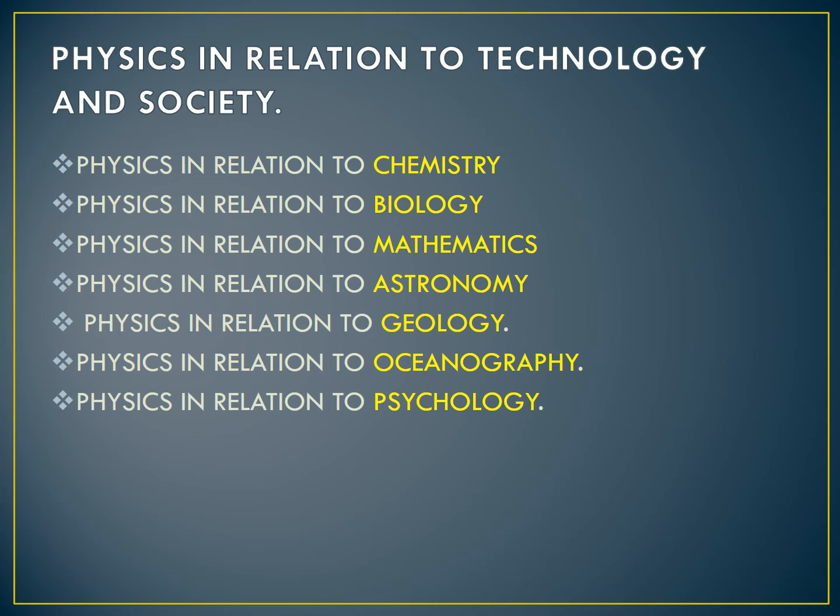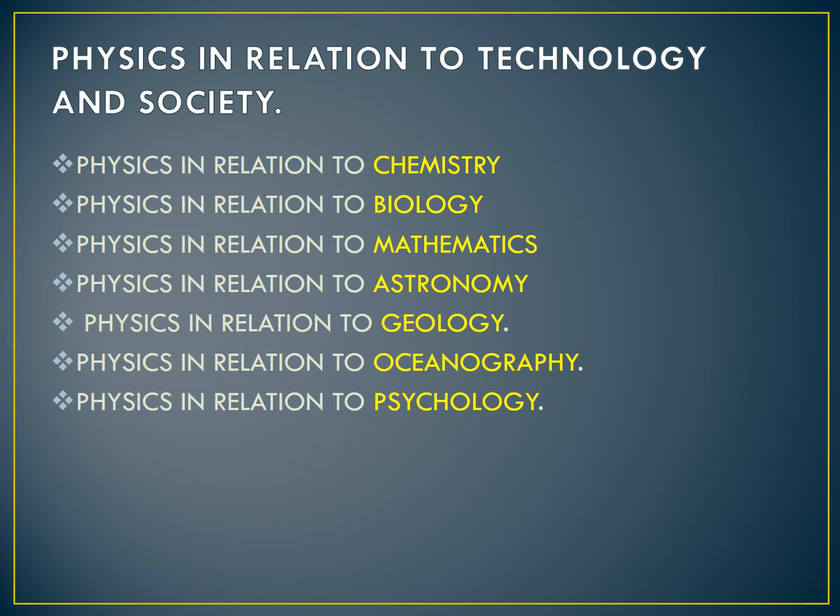So, physics being a fundamental science, has played a vital role in the development of other sciences. Each and every place there is physics. Let's see how physics is related to each and every science. First, physics in relation to chemistry. In physics, we study the structure of the atom.